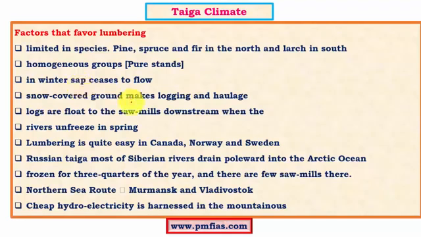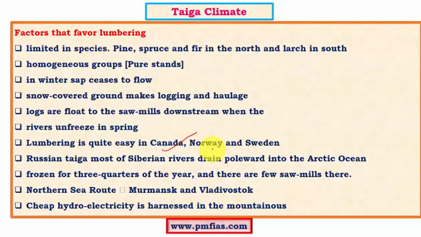And the snow-covered ground, as we have talked, makes logging as well as haulage very easy, because you don't have to load or unload logs to very huge trucks. You can simply drag them to the rivers, and logs flow to the sawmills downstream, and the rivers unfreeze in spring or summer months. So unfrozen rivers help in transportation of these huge logs, and it is important in Canada, Norway and Sweden, and also the parts of Russia.